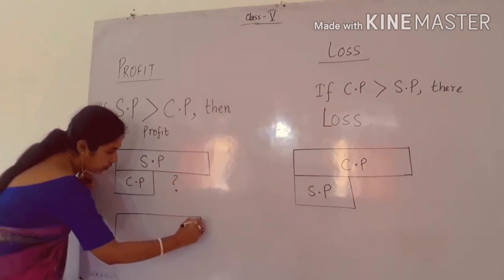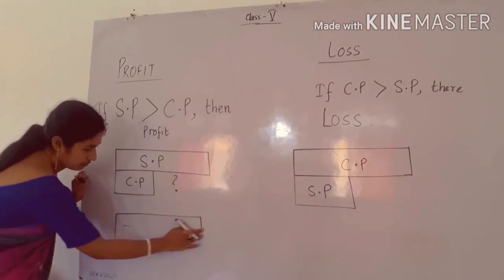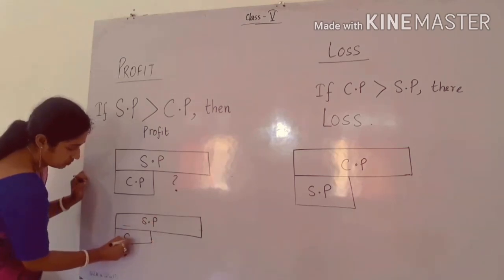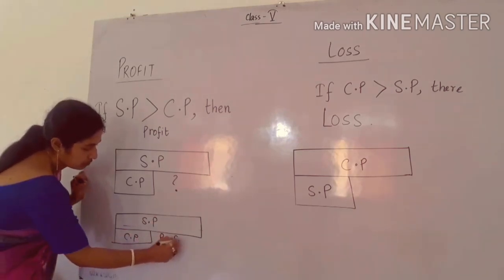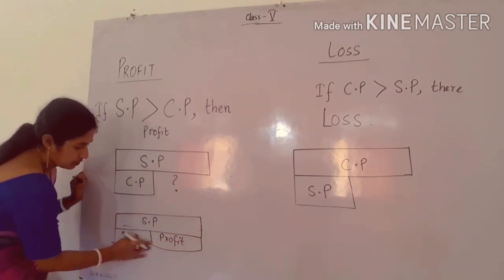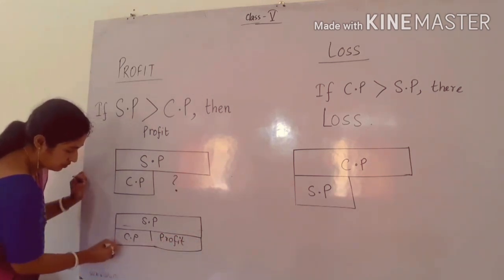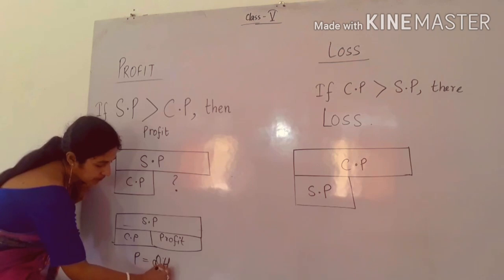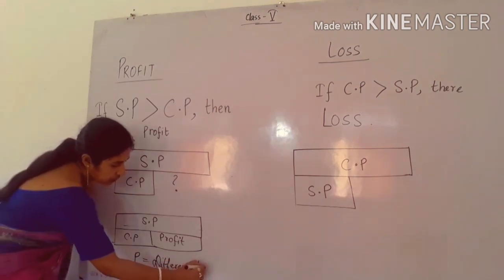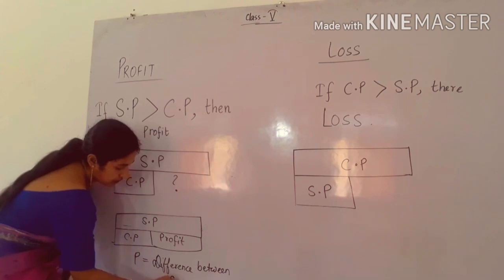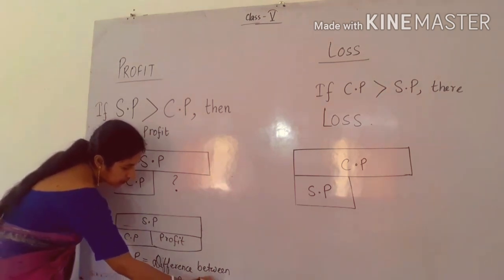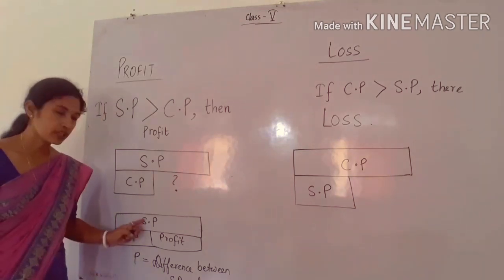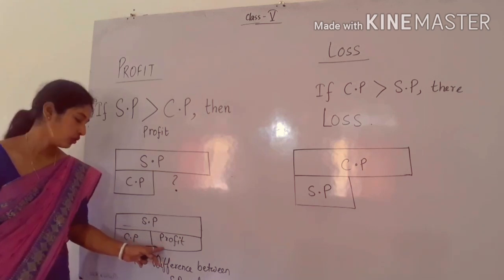So again I am drawing one box. So this is profit. And profit is the difference between SP and CP. Later on I will give you the formula. Directly you can subtract CP from SP, then you will find the profit.